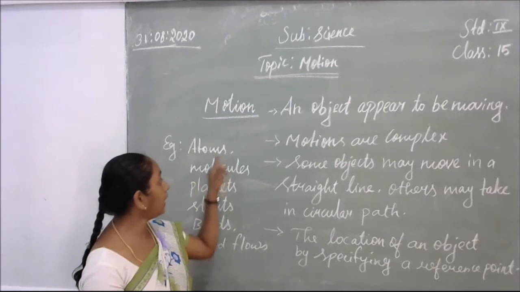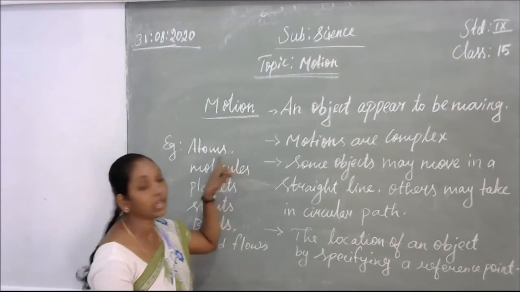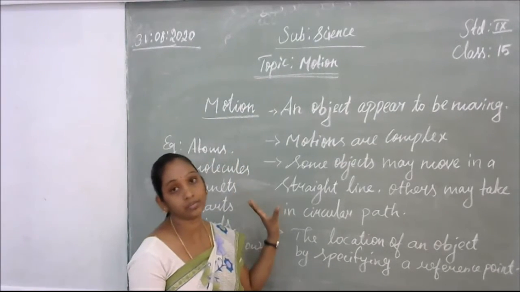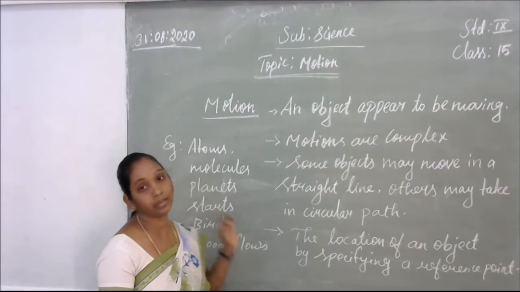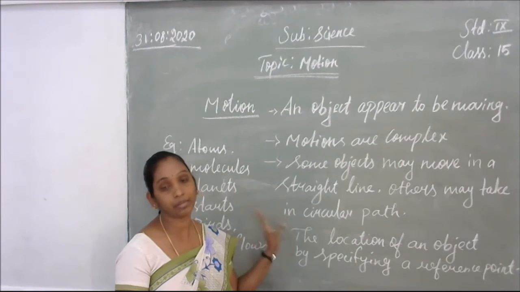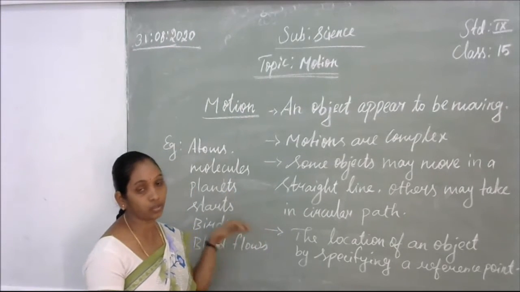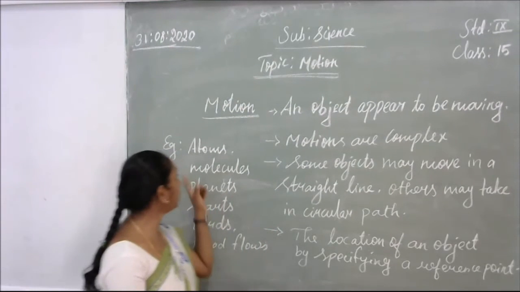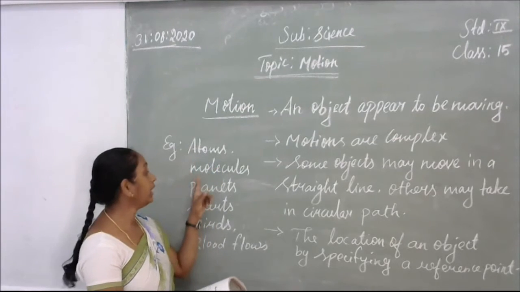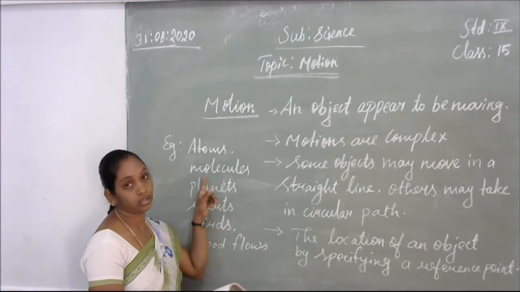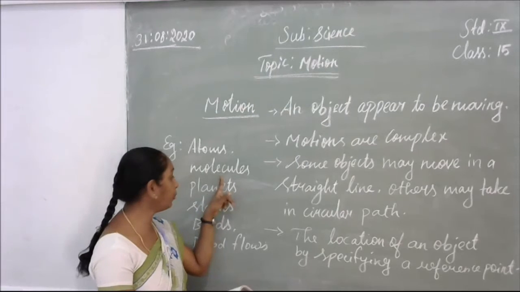Examples we can say are atoms. In science, in one atom, one element, the subatomic particles are present inside. For example, electrons will be moving around the nucleus. So the atoms are moving. In an element, molecules also, and in a compound, molecules also will be moving.